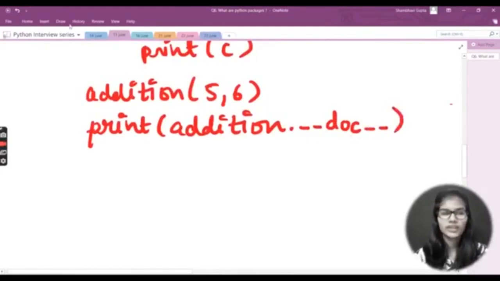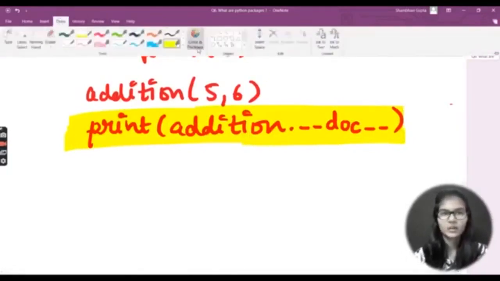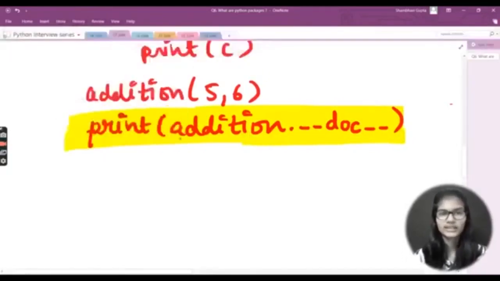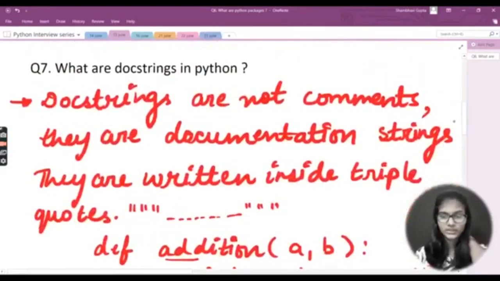So whenever you want to access the docstring, this is the way you will be accessing it. You will first write a print statement, and inside that print statement the name of the function whose docstring you want to access. Let's say it's addition right now. I just wrote addition here, and after that you need to put a dot, underscore underscore doc underscore underscore.